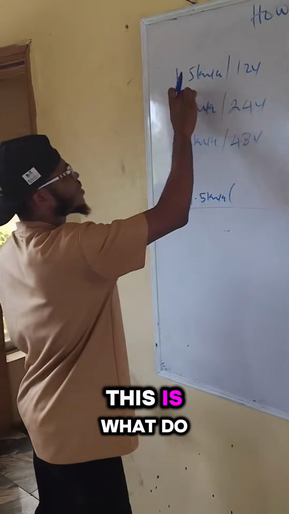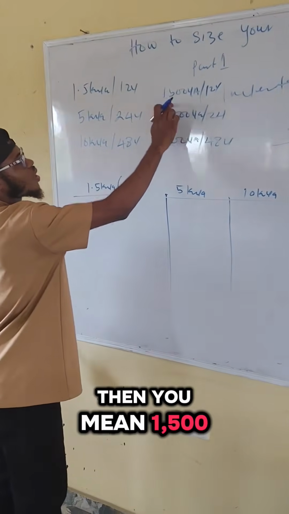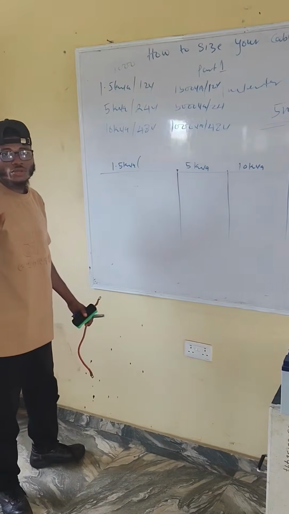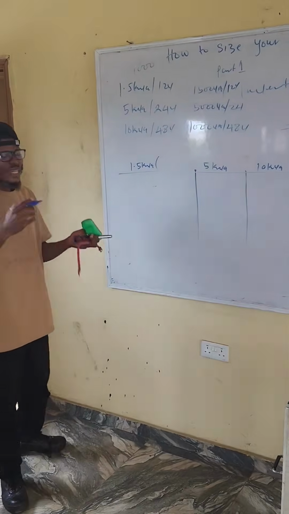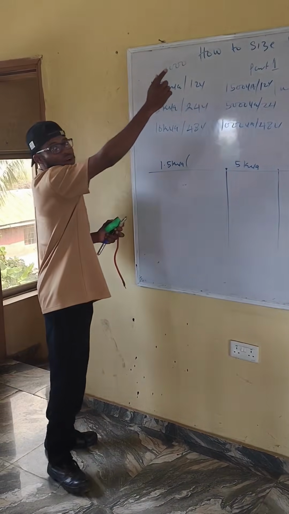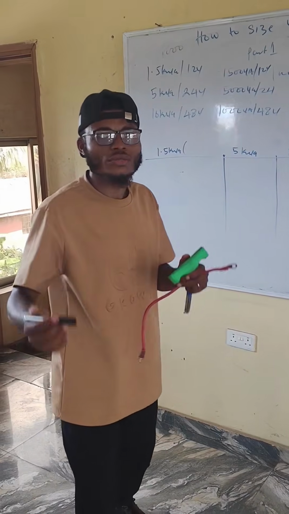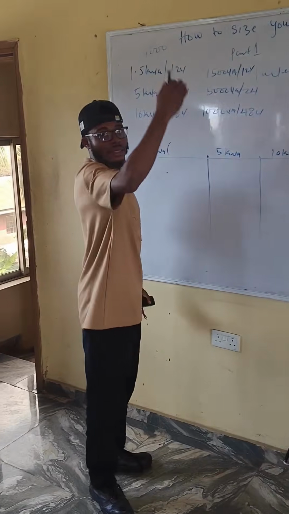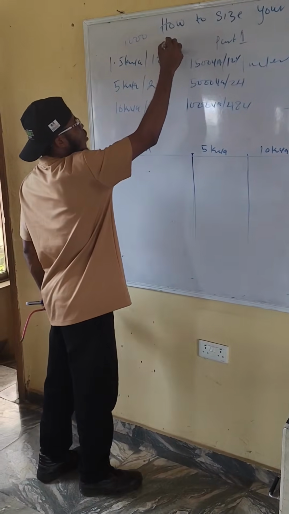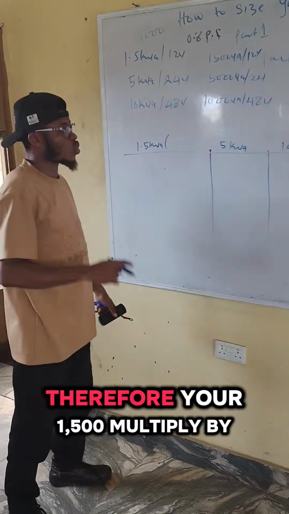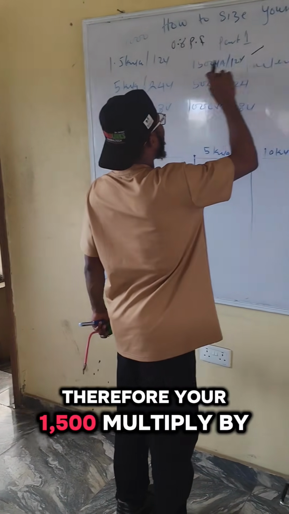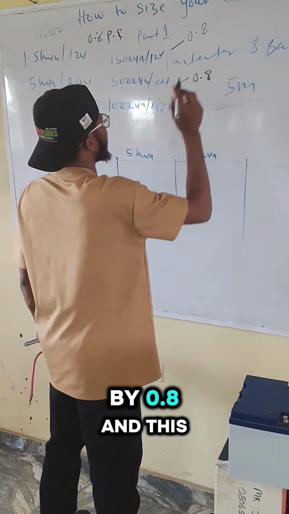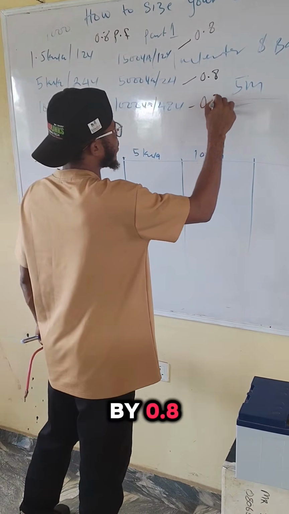So when you say 1.5 kVA, you mean 1500, because the k represents 1000. Are we together? Now, since this inverter is in kVA, there is something we call apparent power and real power. So we have to convert this back to the real power in wattage. Let's assume all these inverters have a power factor of 0.8. Therefore, your 1500 is multiplied by 0.8, your 5000 also by 0.8, and your 10,000 also by 0.8.